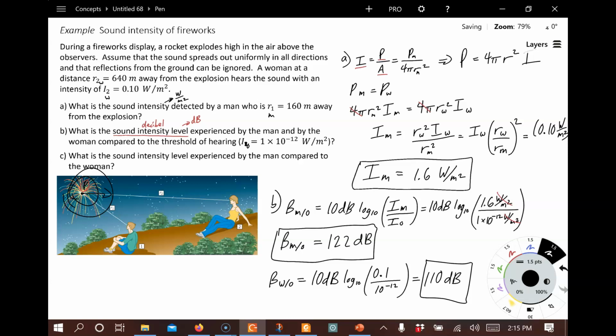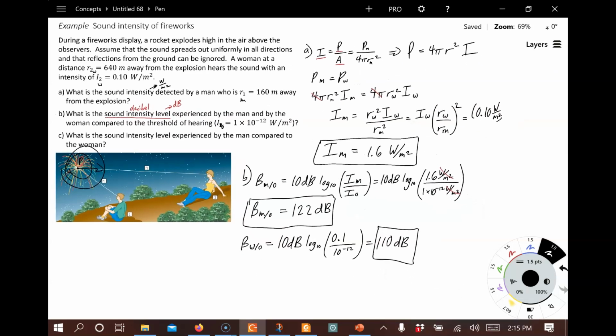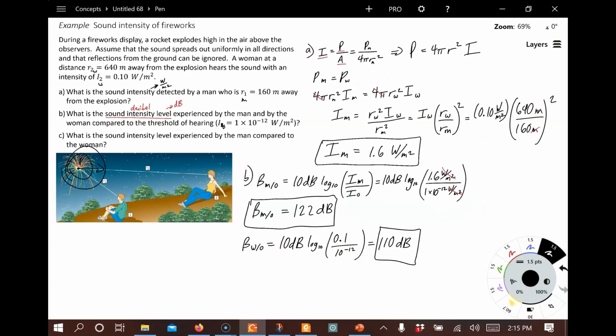Now for part C, we're asking, what is the sound intensity level experienced by the man compared to the woman? Well, we can go ahead and directly use the same equation if we want. Now we're going to calculate beta for the man with respect to the woman. 10 decibels times log base 10, the intensity for the man compared to the intensity for the woman.